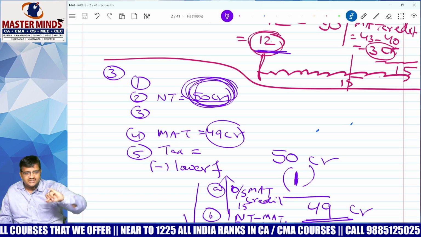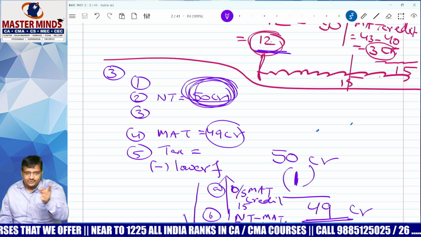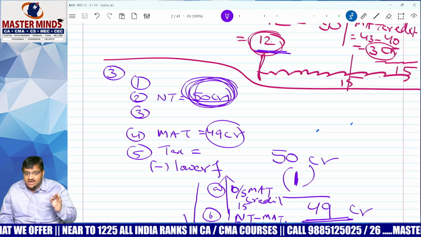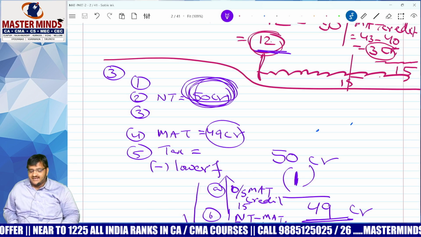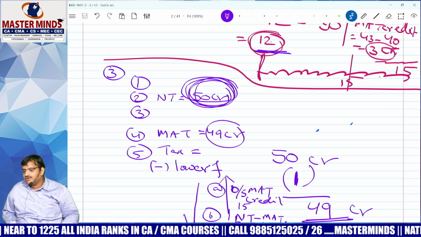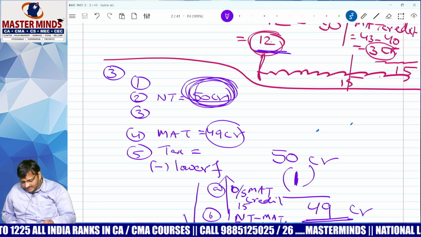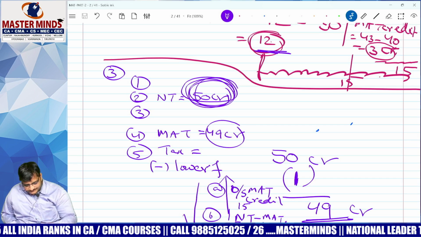Lower. Government always will give whichever is lower. How much? Small a, outstanding total MAT credit, or small b, difference between normal tax and MAT, whichever is lower.